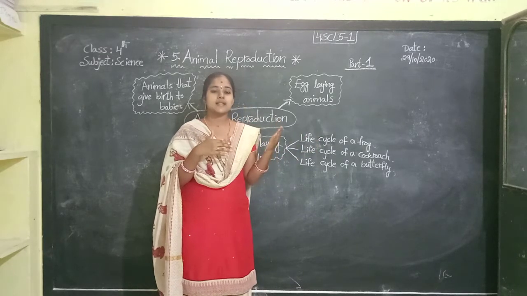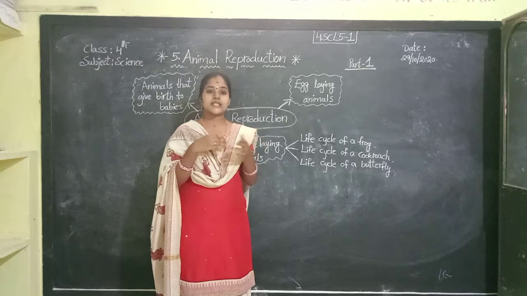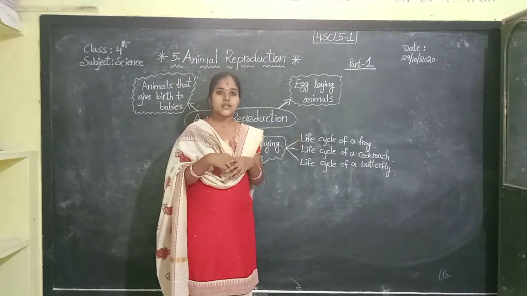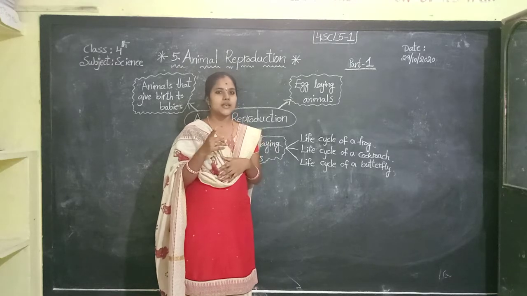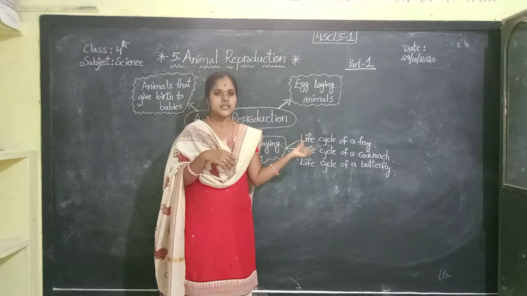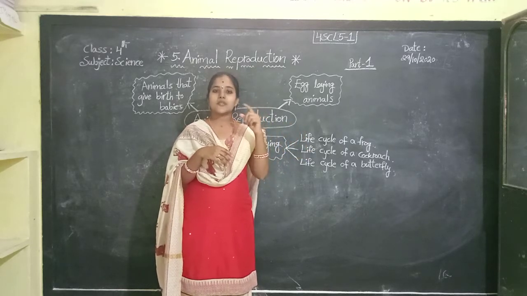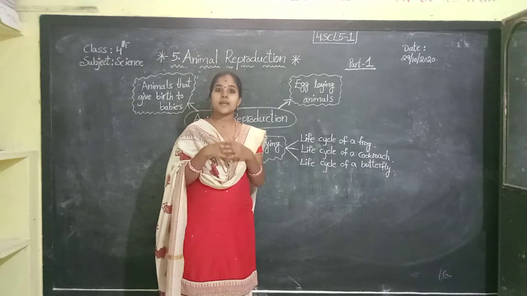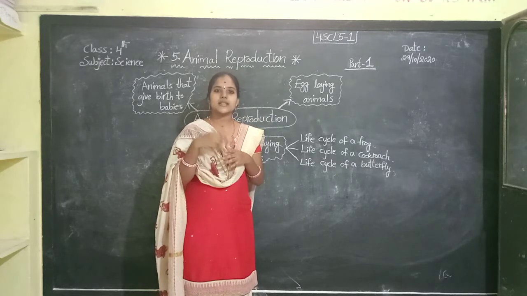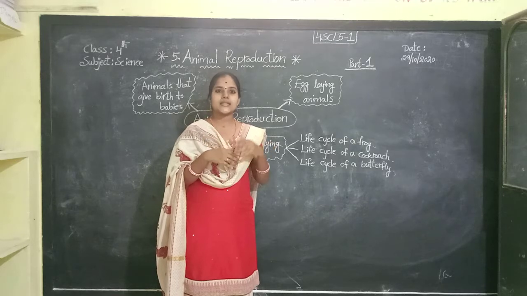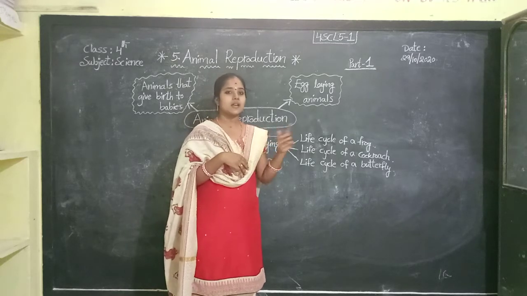Okay, children. After that, the nymph changes into an adult. It sheds its skin, and shedding of its old skin is called molting. Did you understand? The cockroach has 3 stages in its life cycle. The first one is egg. After hatching the egg, the small baby cockroach comes out, called nymph. The nymph sheds its skin, and after that it becomes an adult cockroach. Okay, these are the 3 stages in the cockroach.